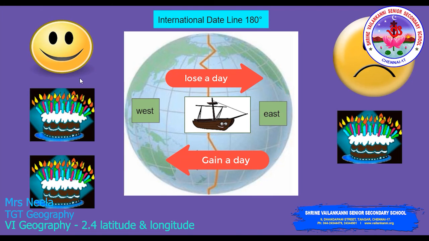So this is one small example where you understand things better. That is, if you are moving across the international date line from west to east, you lose a day, and if you're moving from east to west, you will find that you have gained a day.